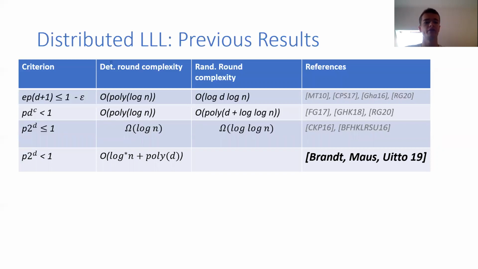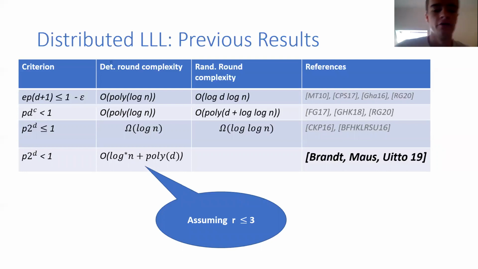And now comes the curious thing. If the criterion is only a little bit stricter, namely that p times 2 to the d is strictly less than 1, then there's a sharp threshold phenomenon. And we know that round complexity drops to O(log* n + poly d), which is much faster for bounded degree graphs. And this is due to a result of Brandt, Maus, and Ito, on which we heavily build on.